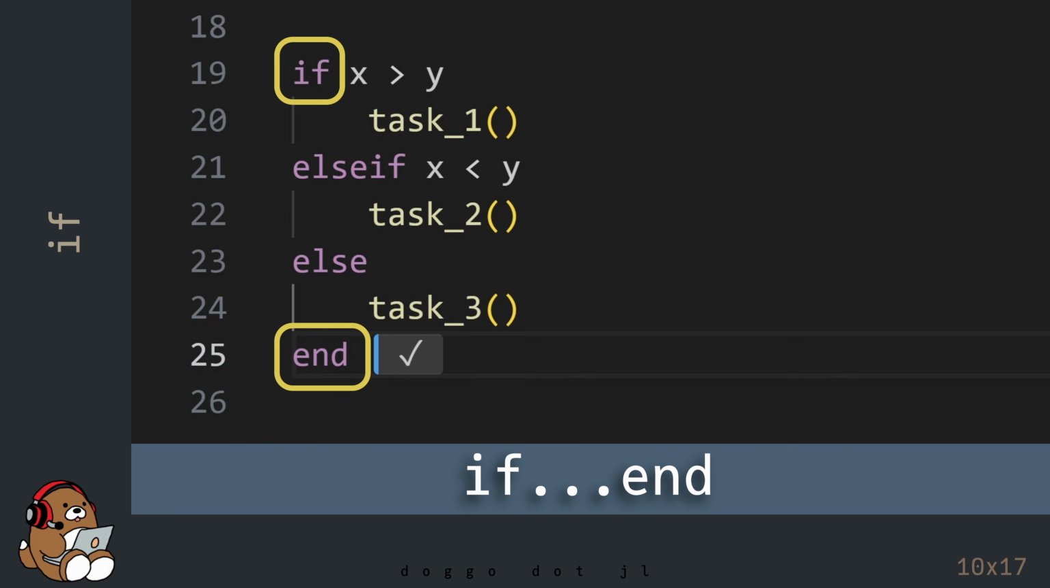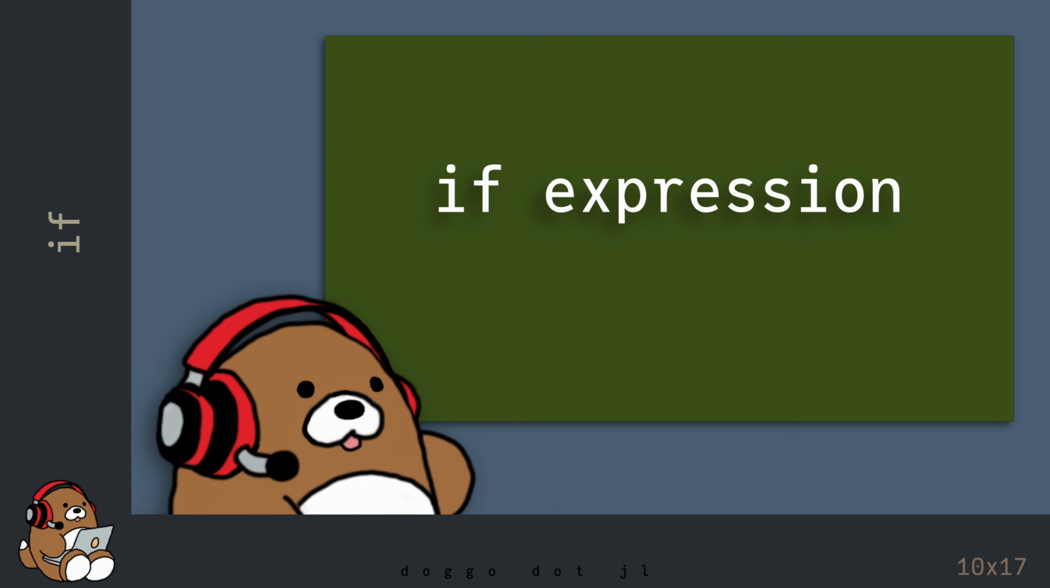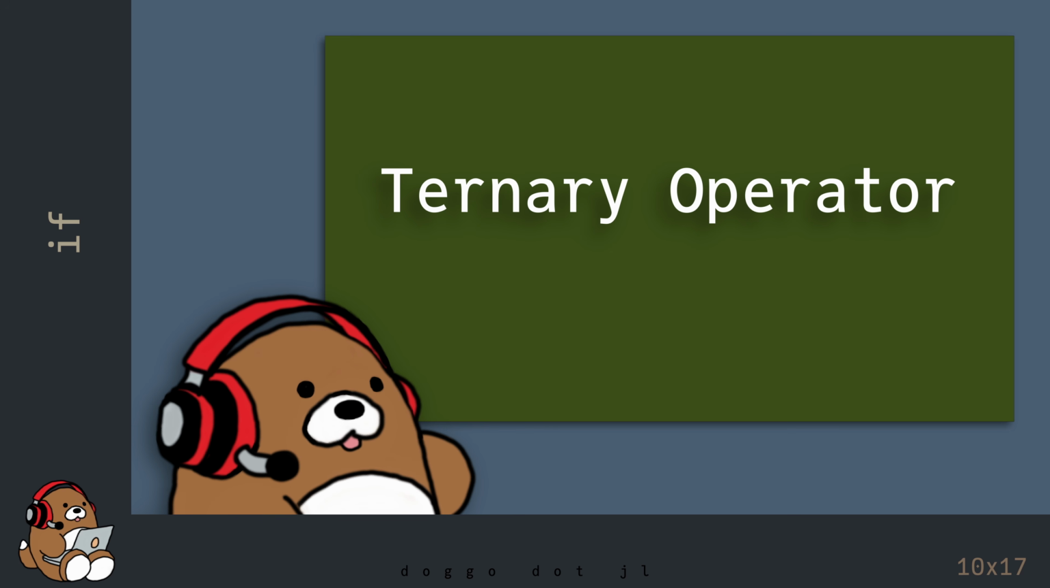Now, when you're using an if expression, only the if and end keywords are required. Using else and else if are optional. But using if, else, end will allow you to account for a lot of different conditions. So this syntax is a handy one to have in your toolkit. So that's the basics of using an if expression in Julia. In the next chapter, you'll learn what a ternary operator is and how to use it in Julia.